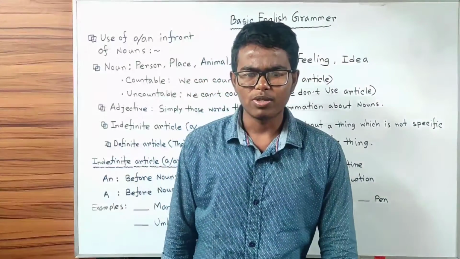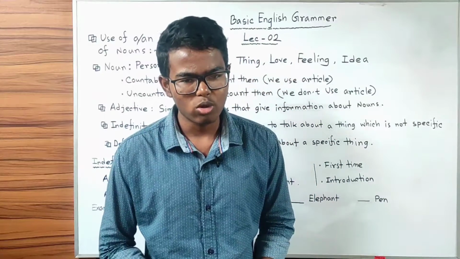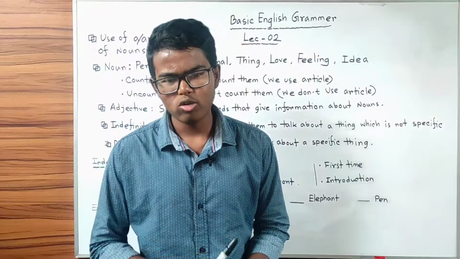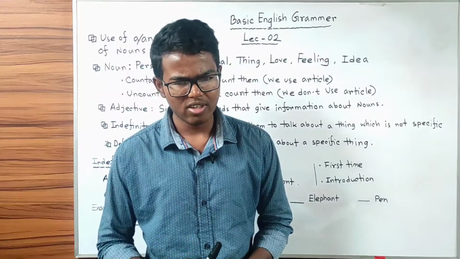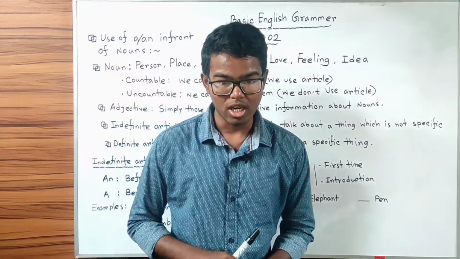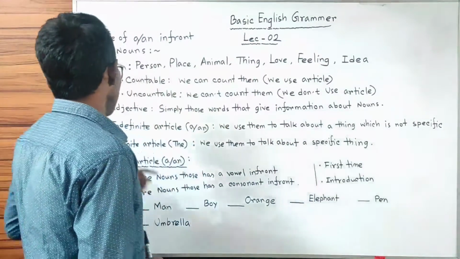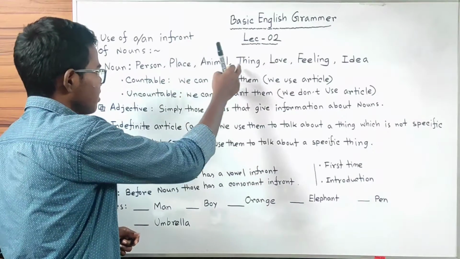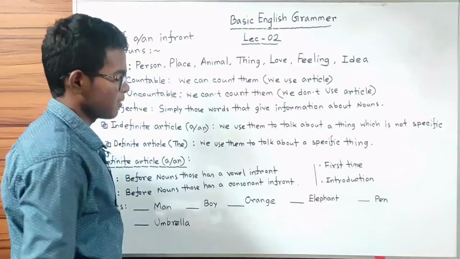To understand this topic clearly, first of all we have to know what a noun or an adjective is, and also we have to know what a definite or an indefinite article is. We will first start from the noun. A noun is simply a name of a person, place, animal, thing, love, feeling or idea.